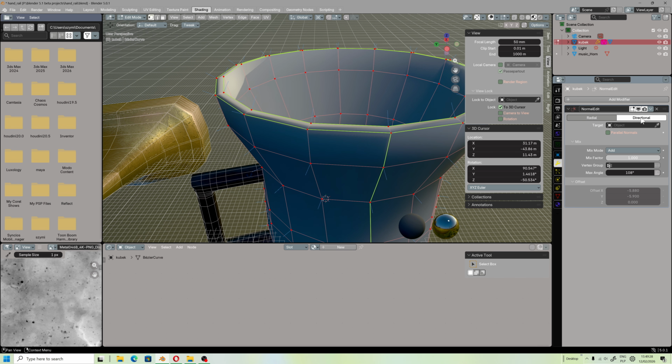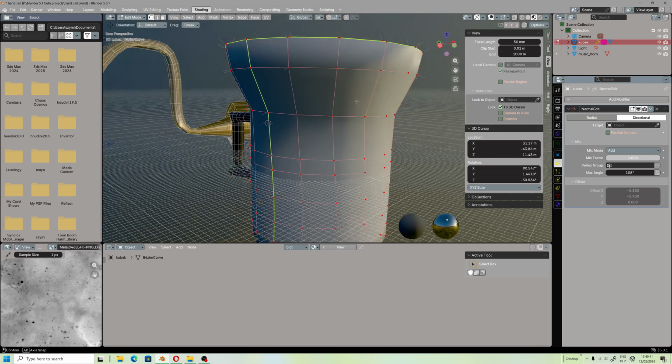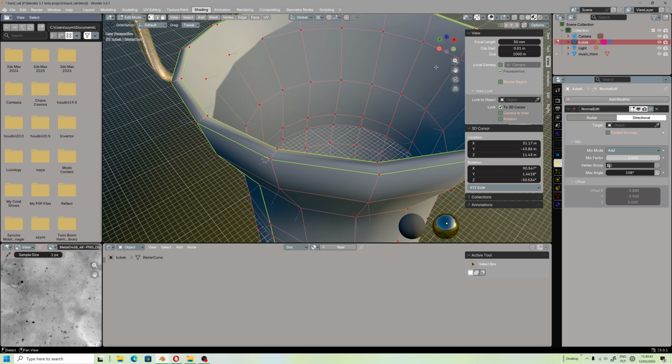What is this? Directional? Radial? Oh, this is quite interesting. I didn't know about that option. Wow, this is nice. I like it very much. So you can see our polygon, our normals.